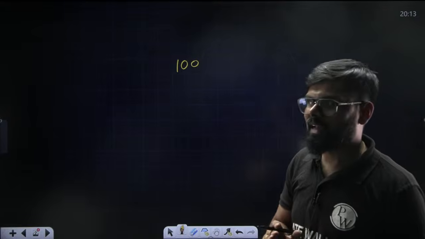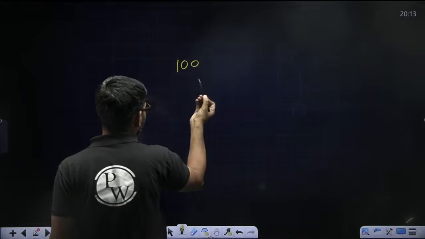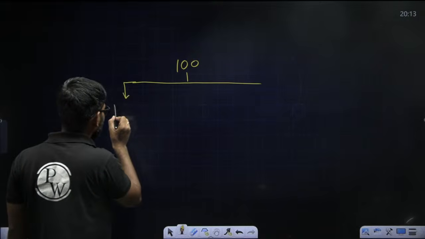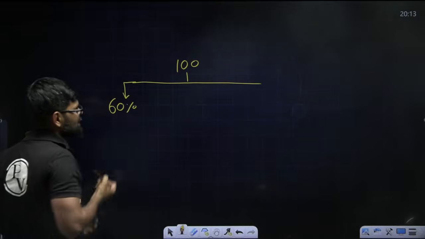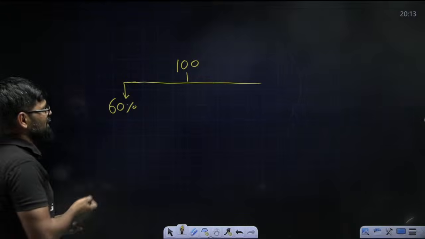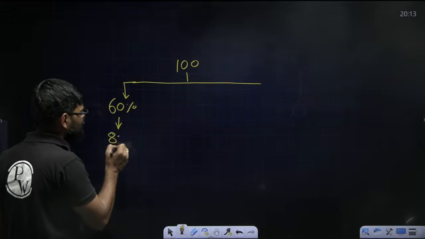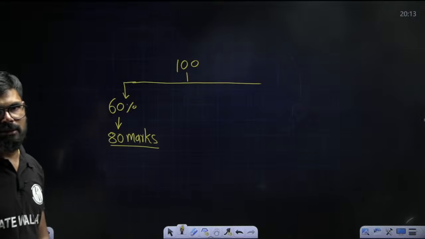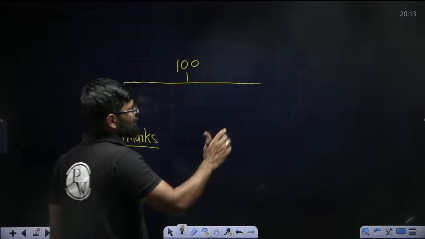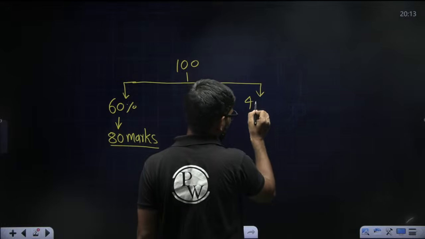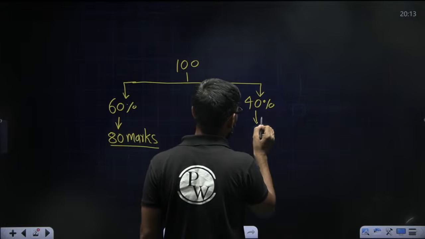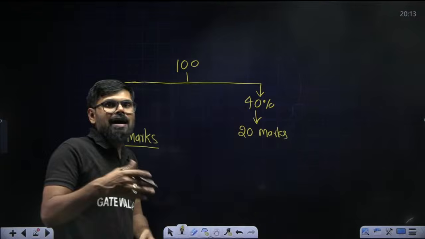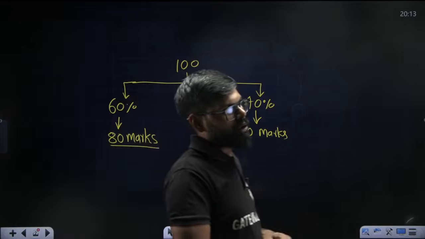But actually it is not happening. What is exactly happening? From the 60% syllabus, approximately every year, 80 marks are going to be asked. Please listen here carefully. Whereas from the remaining 40% syllabus, only 20 marks are going to be asked. It means that the marks are not uniformly distributed throughout the syllabus.